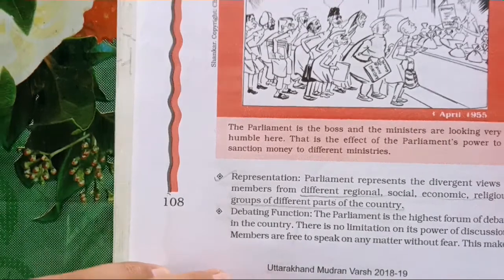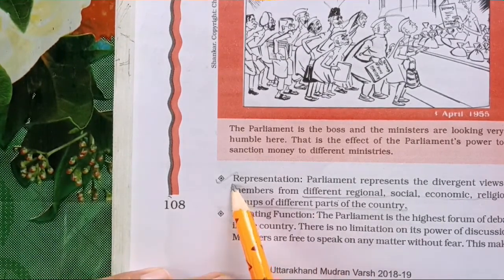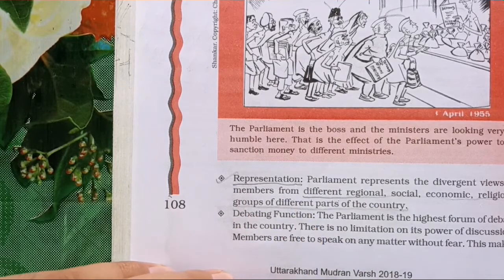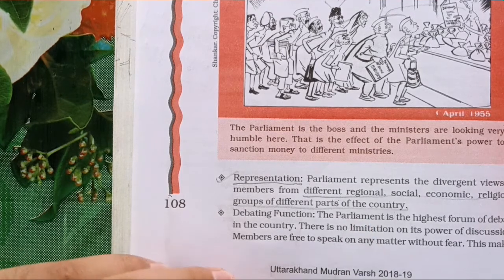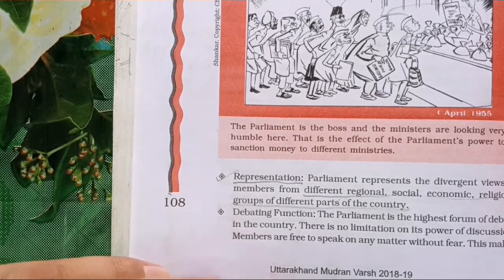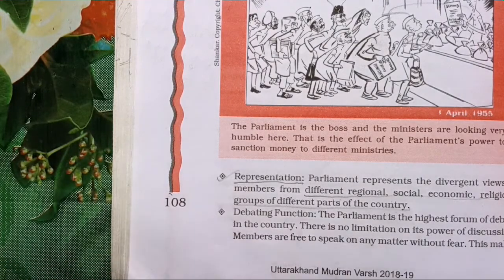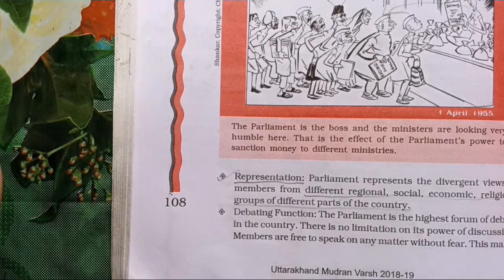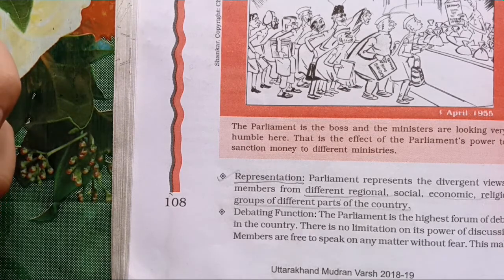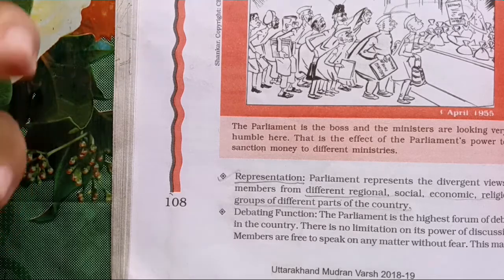Another important function of parliament is representation. As you know, parliament represents divergent views of members from different regional, social, economic, religious groups of different parts of the country. As membership or the elections are held in such a way, there are various reservations given so that the people from different societies, different social backgrounds, different religions, different cultures, all have representation in the parliament through Lok Sabha or Rajya Sabha.